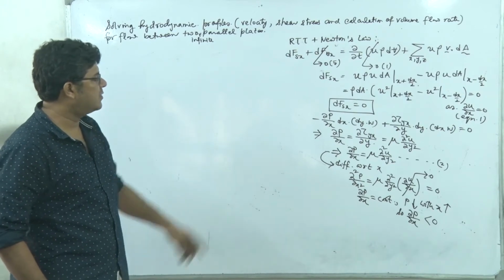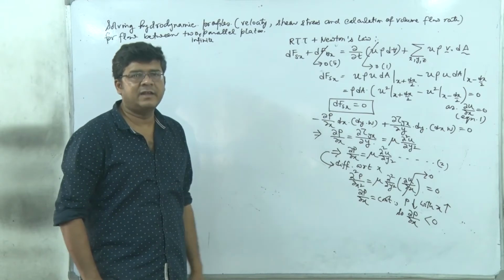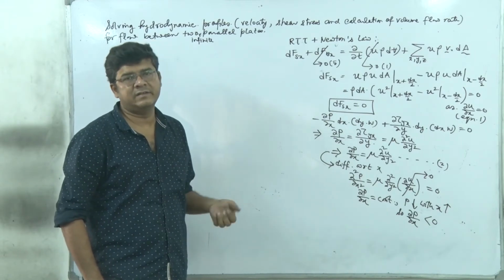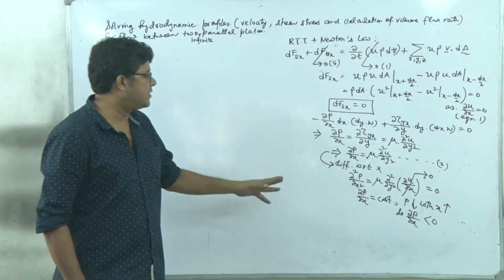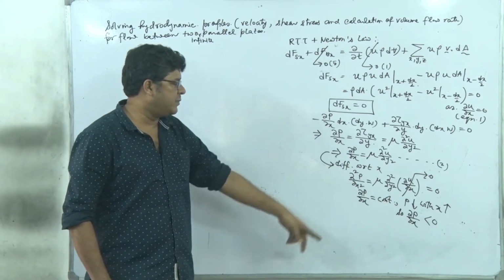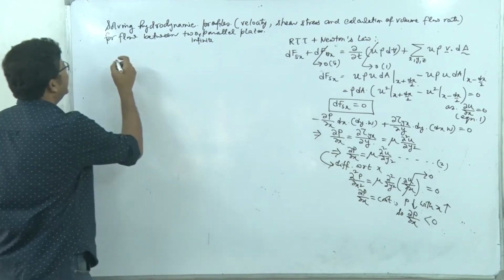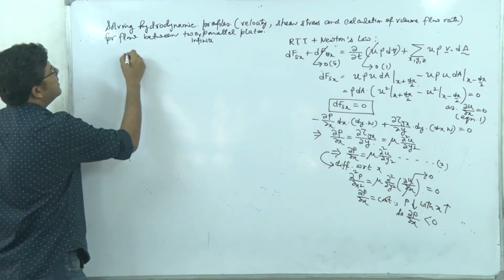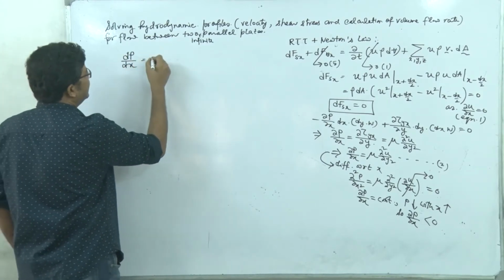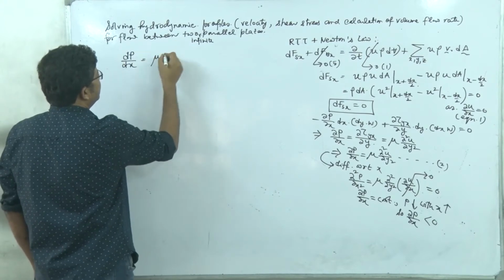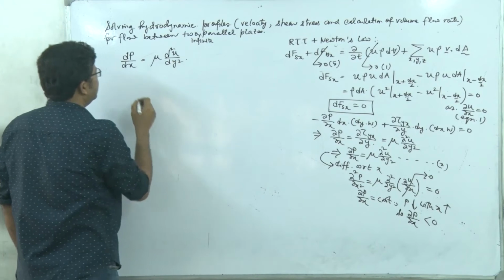So u is a function of y only, and pressure is only changing along the x direction, because in the y and z directions we have assumed no flow. So pressure is a function of x, and it's a linear function because ∂P/∂x is constant, and u is a function of y. So the governing equation changes to dP/dx, or ∂P/∂x you can also write, it doesn't matter because it remains constant, equal to μ d²u/dy².